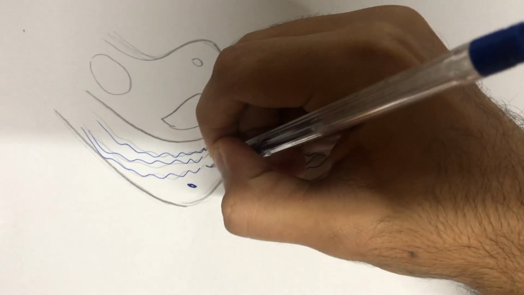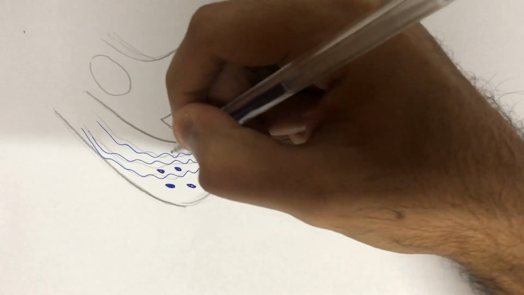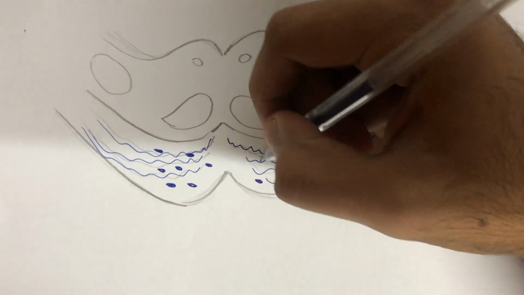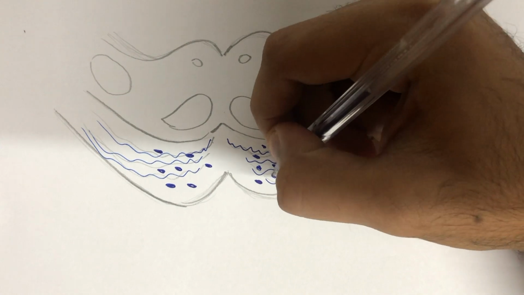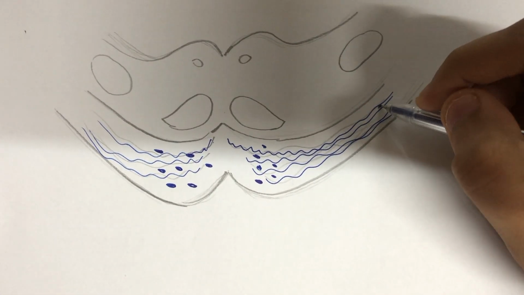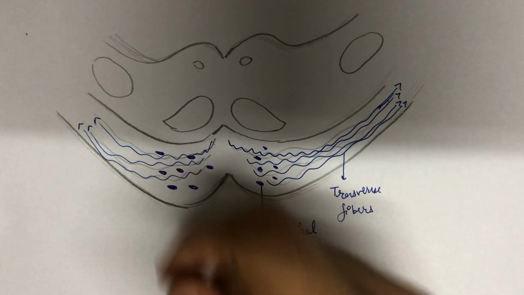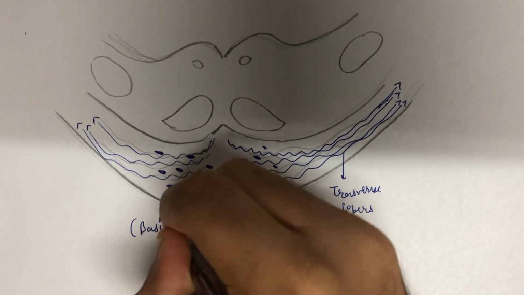These involve the fibers moving downwards to form the pyramids, that is the corticospinal, corticobulbar, and the corticopontine fibers. The transverse fibers form the corticopontocerebellar pathway. This ventral part in whole is termed the basilar part.